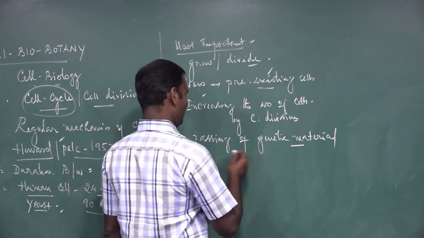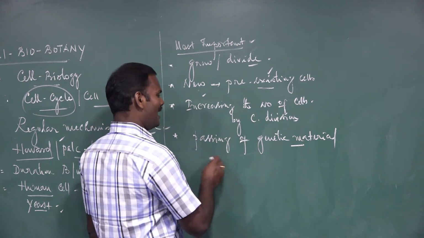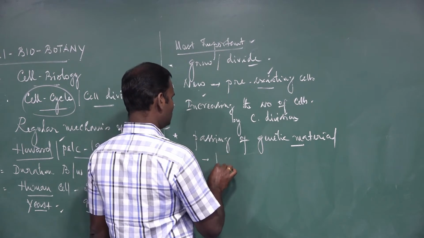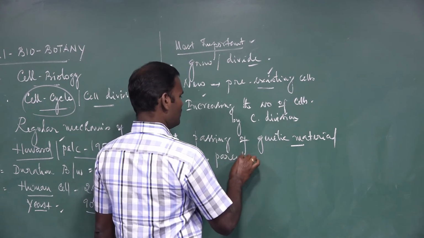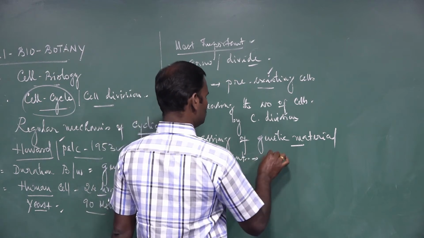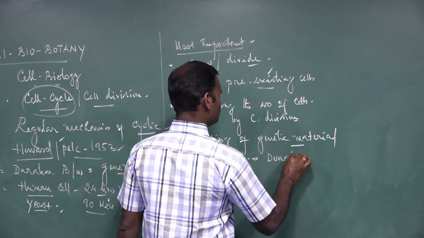The genetic material is passed from parent cells to daughter cells.